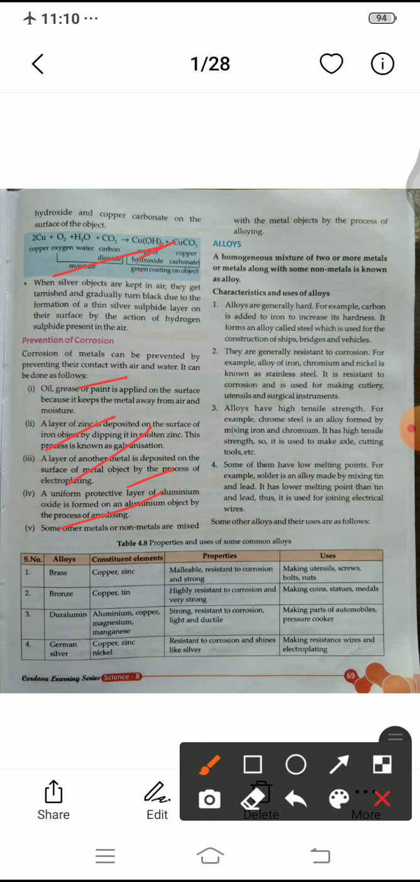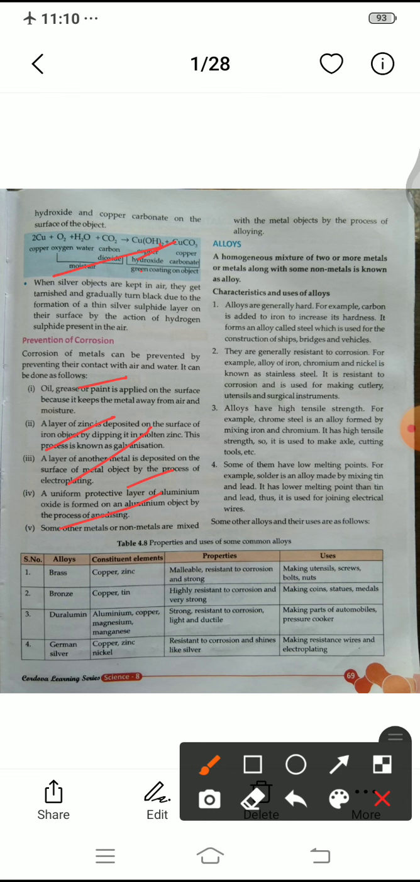A layer of zinc is deposited on the surface of an iron object by dipping it in molten zinc. It means we can protect the iron with the help of molten zinc. Molten means liquid zinc. When we keep the iron appliances in the molten zinc and then take them out from there, we will see a layer of zinc.